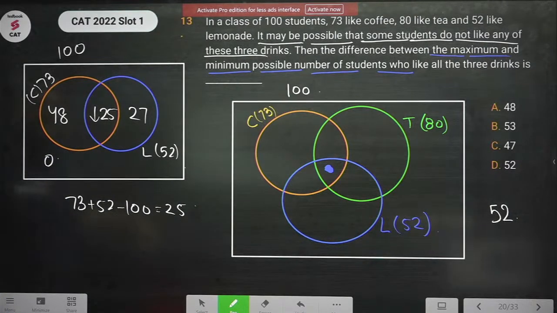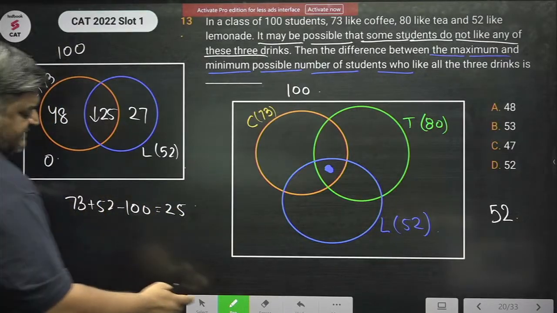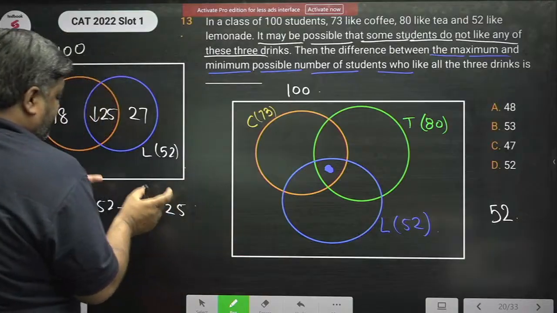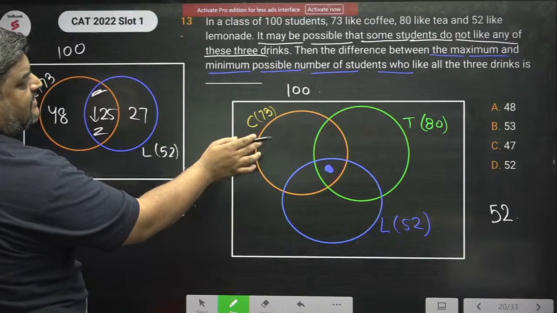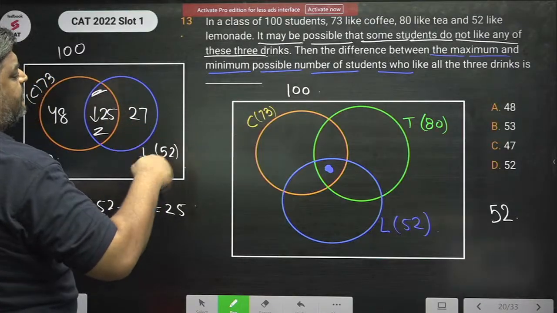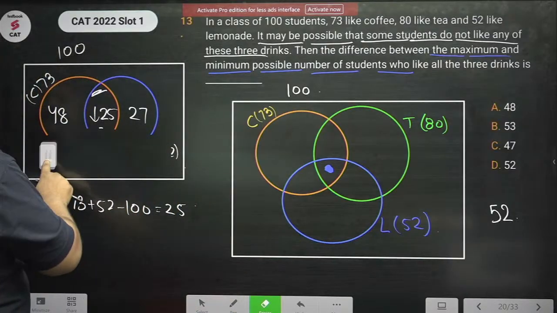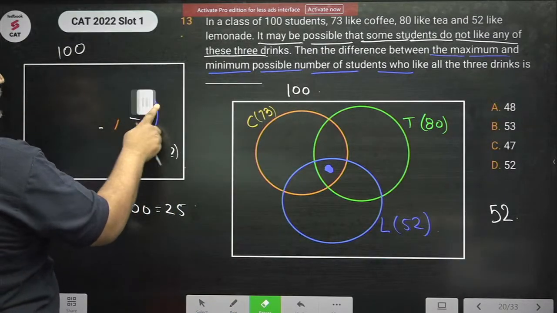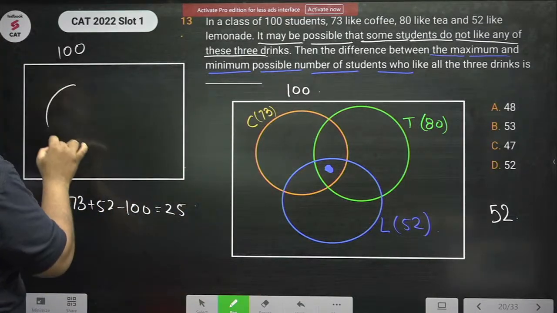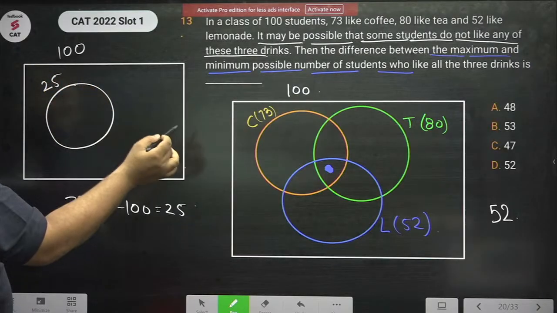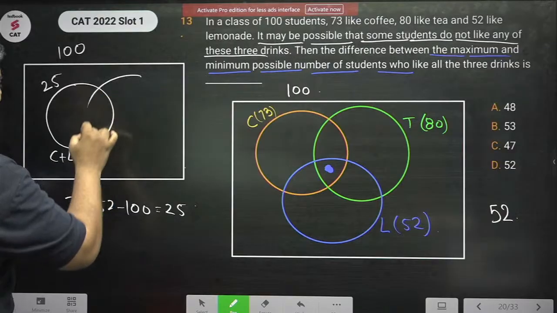Okay, Geeta. So this is 25, and now this is common for lemonade and coffee. I will incorporate tea as well. So I will only consider this 25 now. So this 25, which is common to coffee and lemonade, okay,